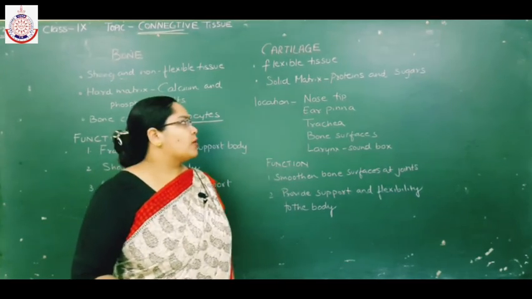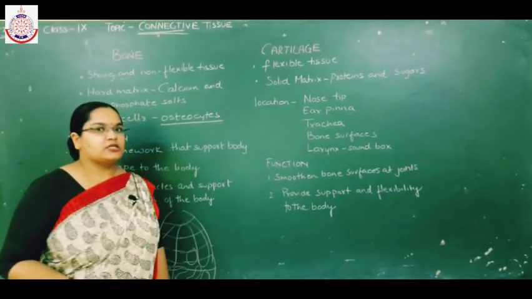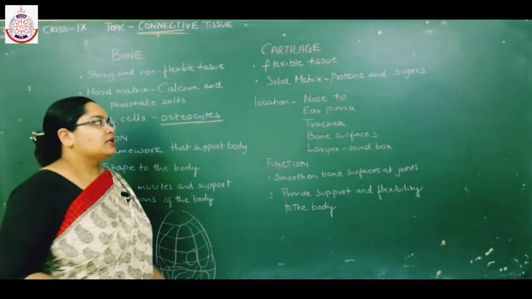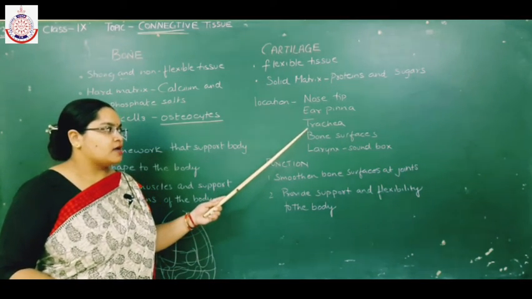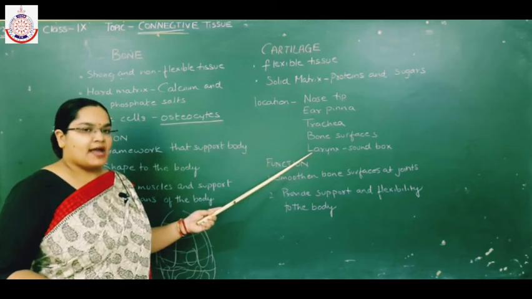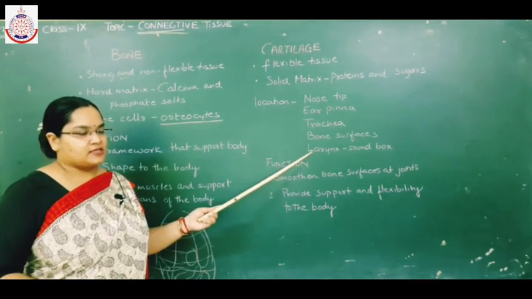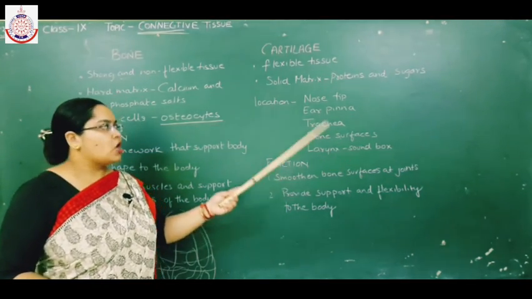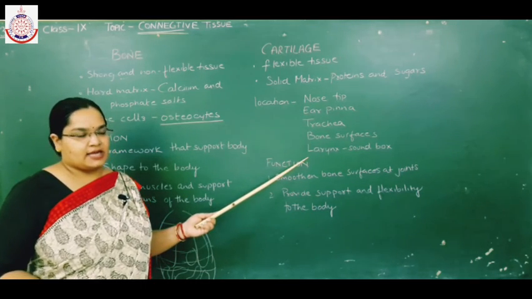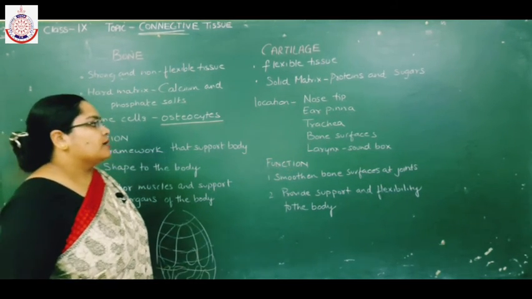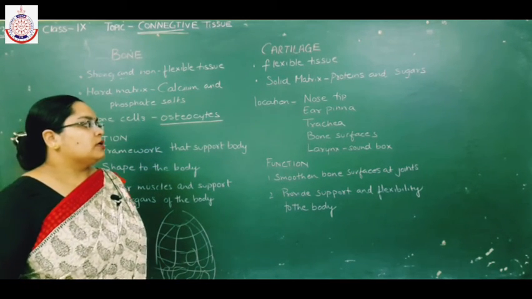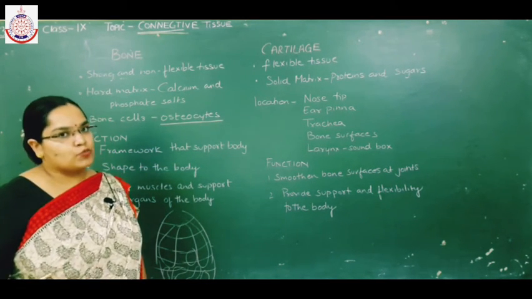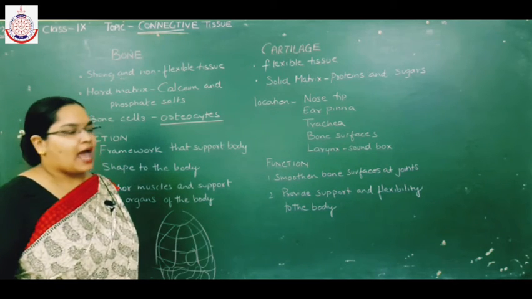Now what is the location of cartilage in animals? That is nose tip, ear pinna, trachea, bone surfaces, and larynx. Larynx is also known as the sound box. All these structures contain cartilage. Now what are the functions of cartilage? Cartilage smoothens the surface of bones at joints.